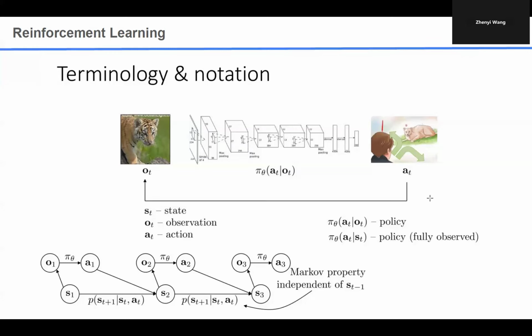So reinforcement learning is different from standard supervised learning. This learning process is a continuous process and gradually interactive with the environment. But the learning process could be either online or offline learning.